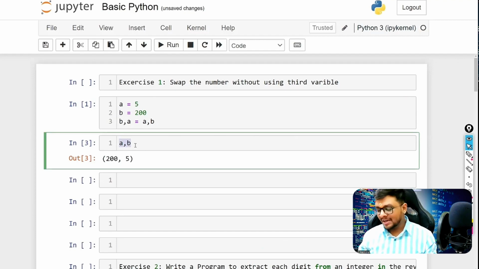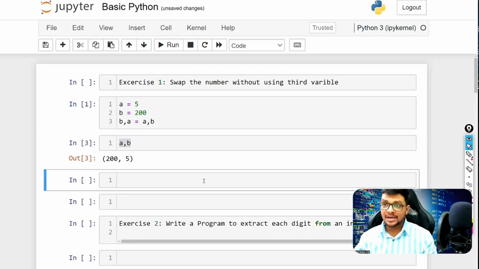Now comment one simple exercise extra other than that. If you are a little pro in Python, comment: why do we get this tuple here? Comment it. I will explain it to you in the next video. Now the next question, let's try the next question.